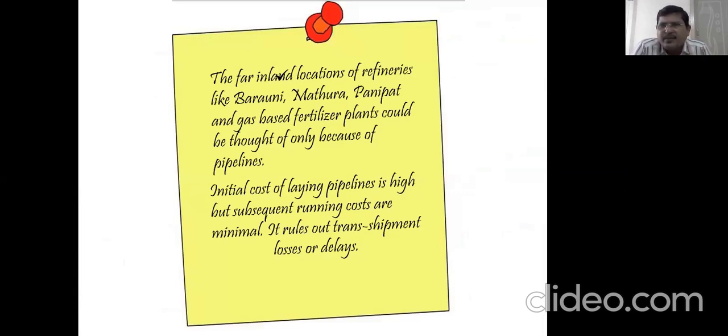Initial cost of laying pipelines is very high, but subsequent running costs are very minimal, because everything cannot be transported through railways or trucks. If a truck has to carry, it has to take a tanker, and the quantity is very less, because the production can't be stopped till they get the trucks or the tankers or the railways. It will be difficult to transfer the gas, crude oil and other things. So once the pipeline is laid, it is a permanent and continuous process for production.